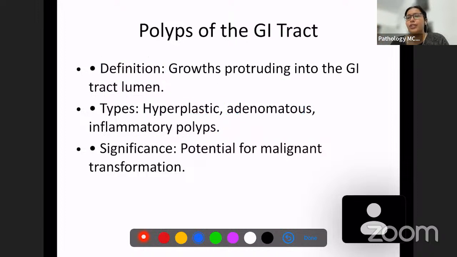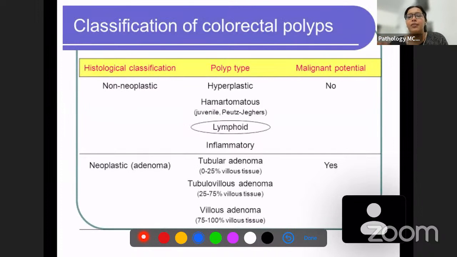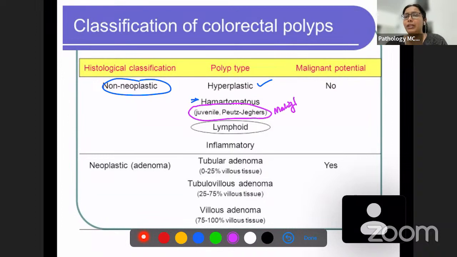Okay, so we'll see a few of these polyps. We can see here that non-neoplastic polyps are hyperplastic. Hamartomatous polyps they've given as non-neoplastic, but some polyps which are associated with juvenile polyposis syndrome and Peutz-Jeghers syndrome can have malignant potential. So they are not completely non-neoplastic.